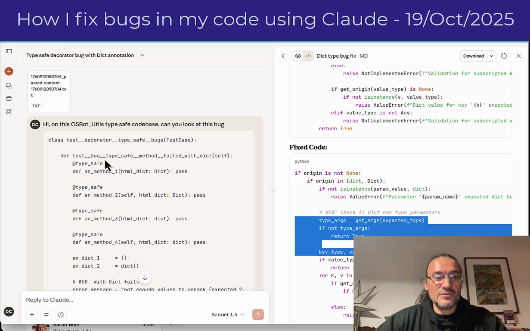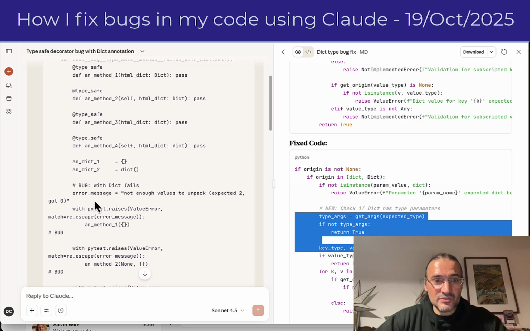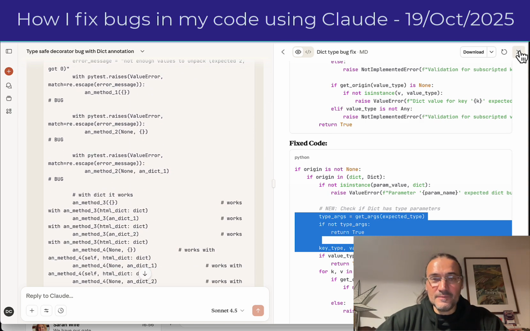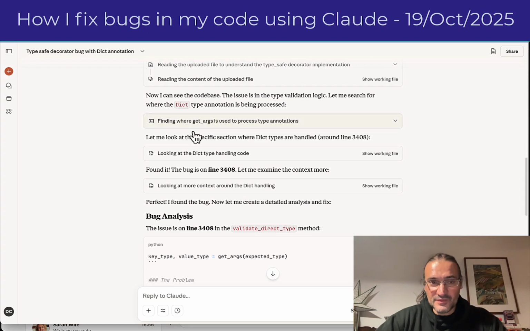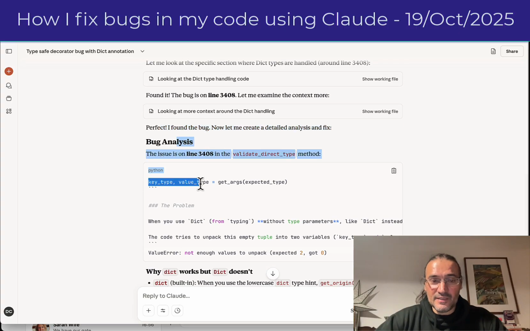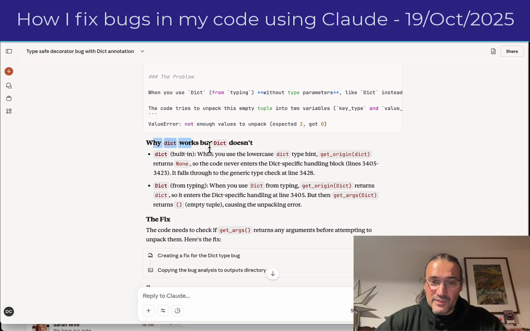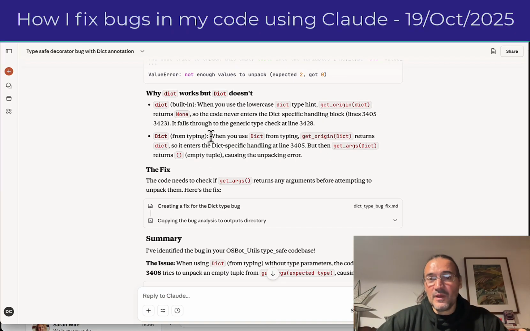And then I give this to Claude and say, hey, taking this and this test, which I showed you there, can you try to figure it out? And then Claude analyzes the bug, reads the code base, looks at it, finds the bug, and does a nice bug analysis. There's a really good explanation. This is absolutely spot on, right? In a way, this analysis is absolutely spot on the problem, on where it is.